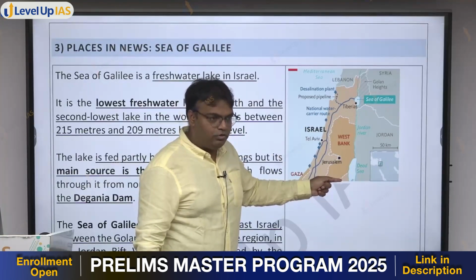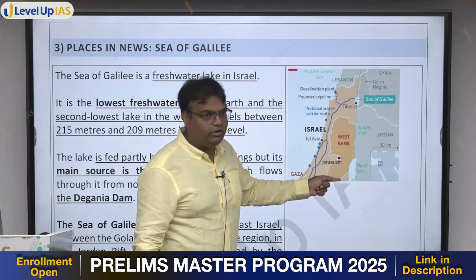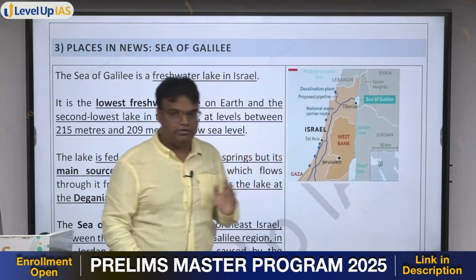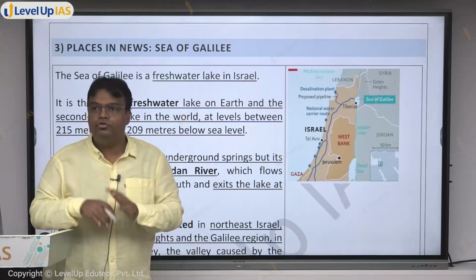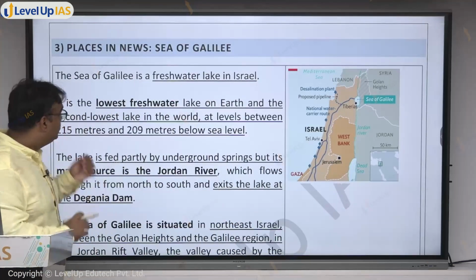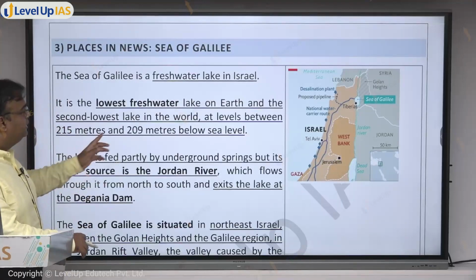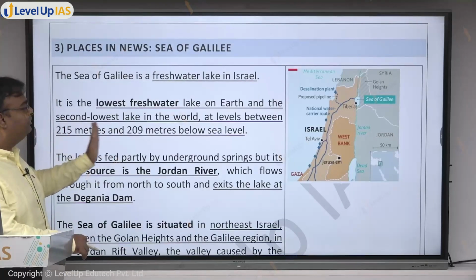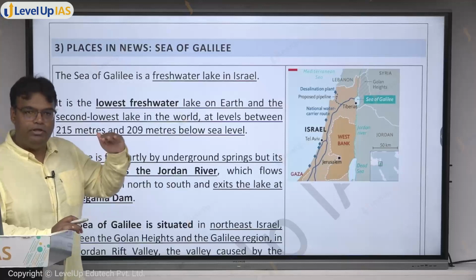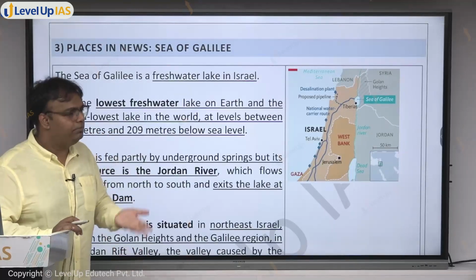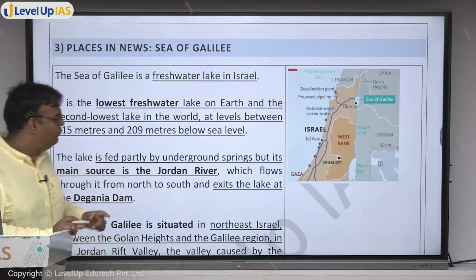Lowest saline or saltwater lake is this one, and lowest lake is also this one. Did we get it? Did we understand? So here we are trying to study Sea of Galilee. You will see its level varies between 215 meters to 209 meters because sometimes there will be more water, sometimes there will be less water depending on the amount of rainfall, amount of river water they get.